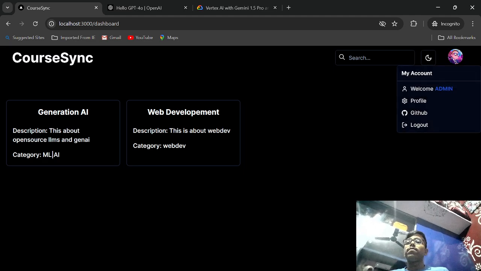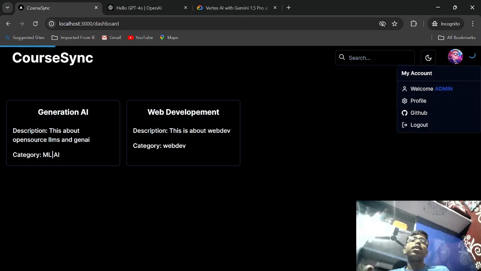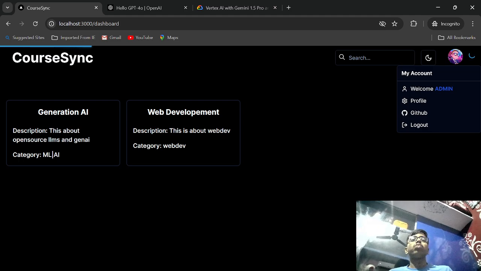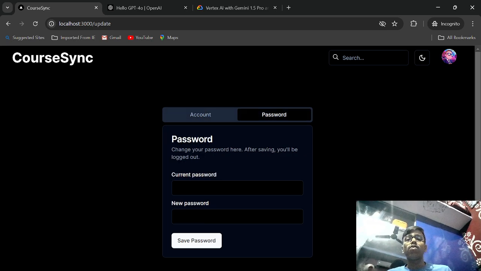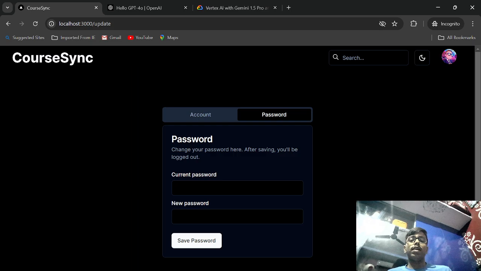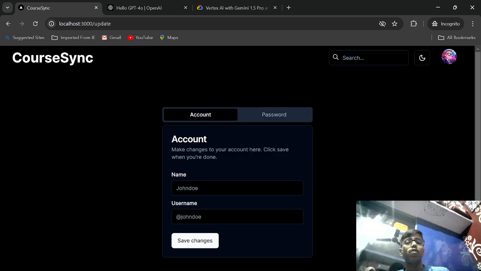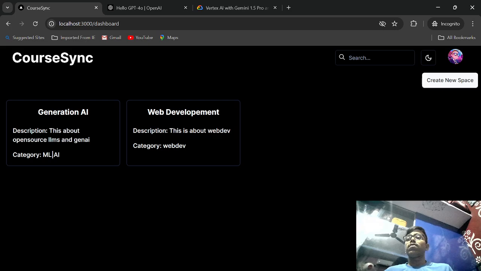Yeah. And here, this is the avatar bar, right? Here you can actually see, you can go to profile, right? And the profile will allow you to change your username, add your name, and change your password, right? This is what it will allow you to do, right? Exactly. So you can actually change anything. I will not show you this, but yes, you can do this. So yeah, this is it for the thing.